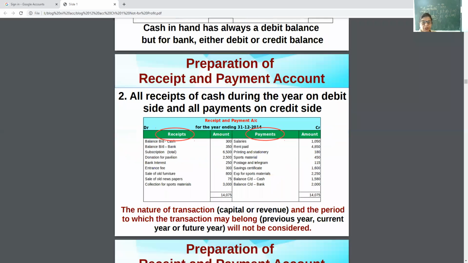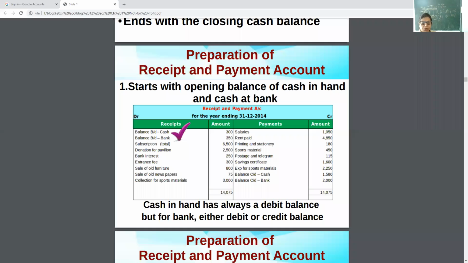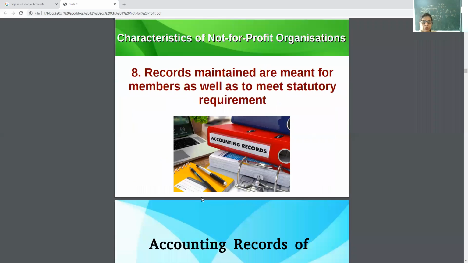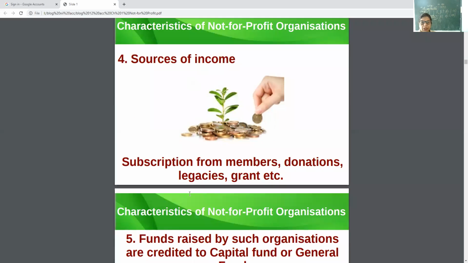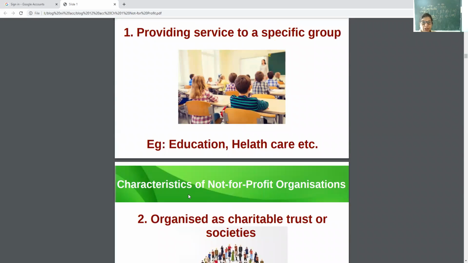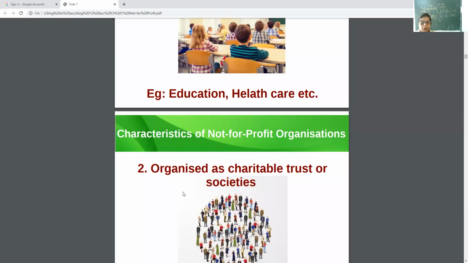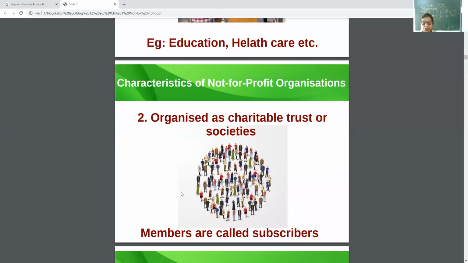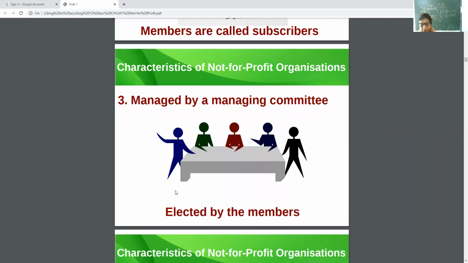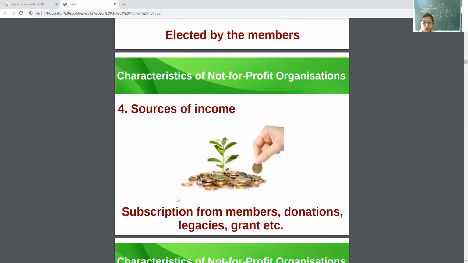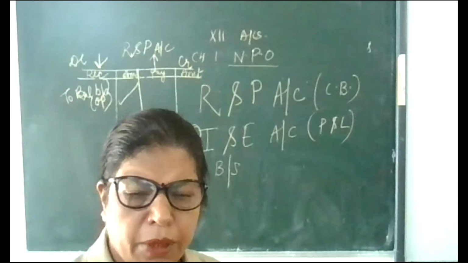So today we discussed, I am showing it to you again. Yesterday we discussed the difference between profit and non-profit organizations, and today the features: they work for the society, they are managed by a managing committee, they have sources of income: subscription from members, donation, legacies, etc. I'm sure you must